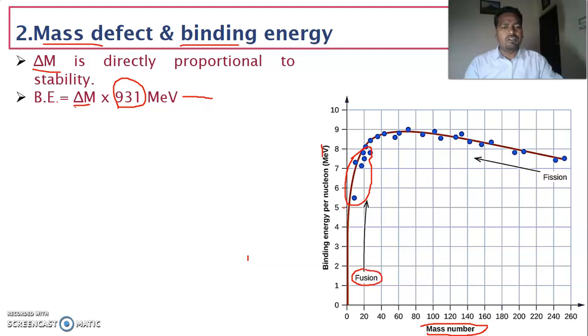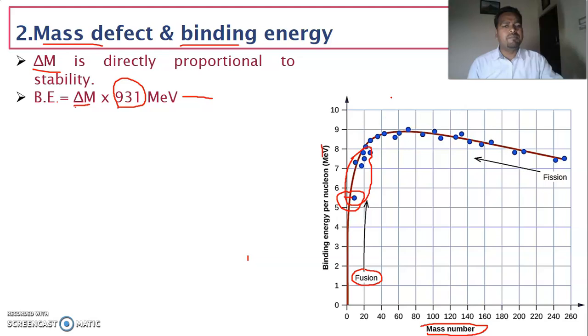We observe that in the sun the emission of radiation is due to the fusion of hydrogen. Because the mass number is less, the binding energy is also less. That's why it is unstable in nature.